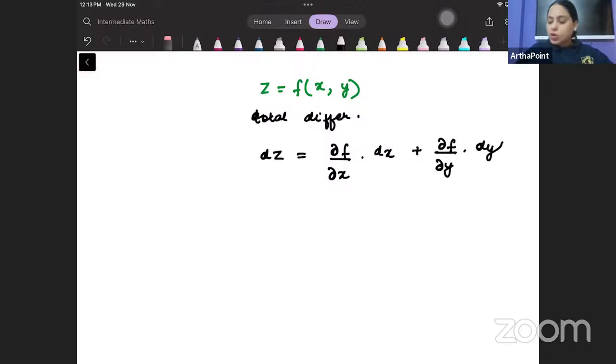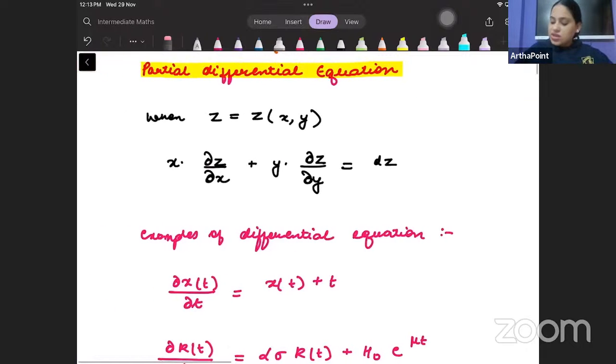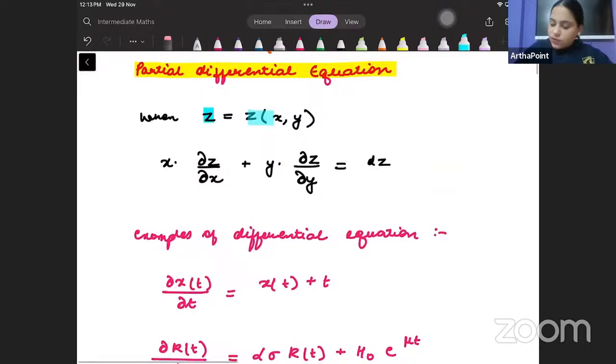This is what you will do. In order to do the total differentiation, you will do something like this. Yes beta, the same thing applies here. z is a function of x and y. So if I have to do dz, you will have to tell me how the function changes as x changes, dx, and how the function changes as y changes, dy.